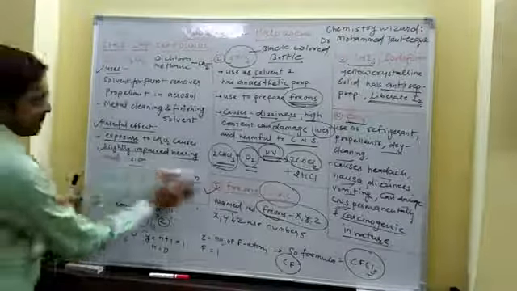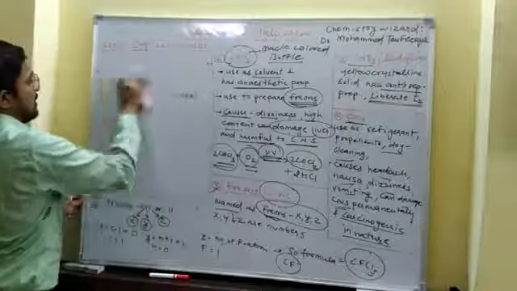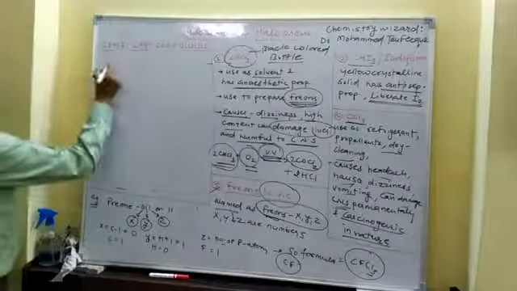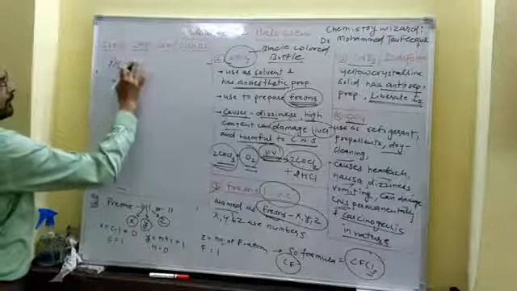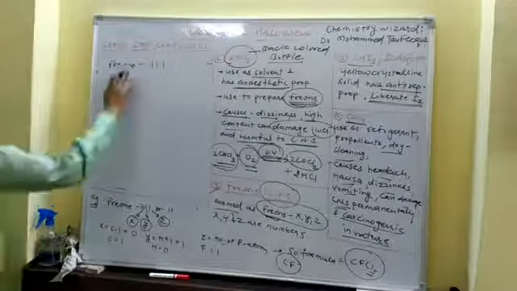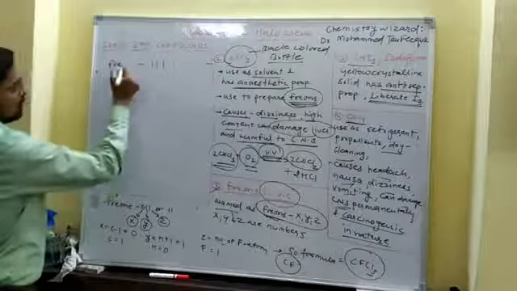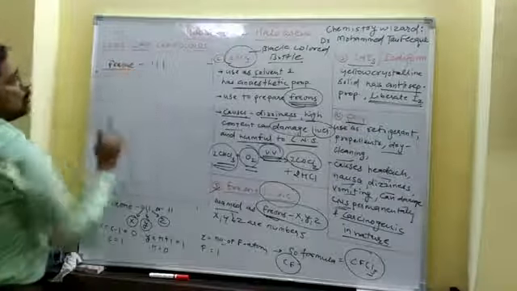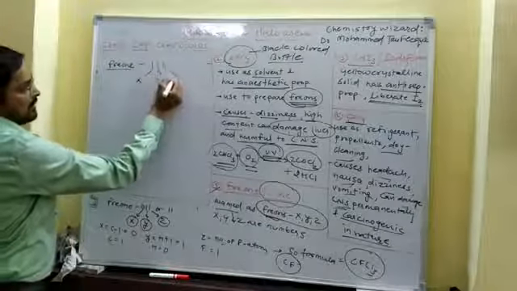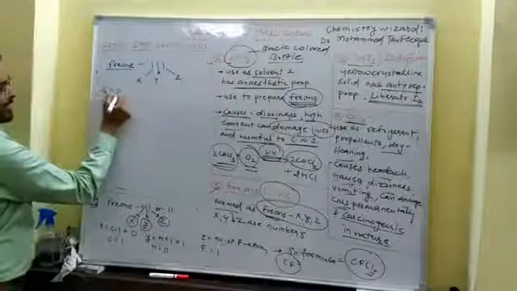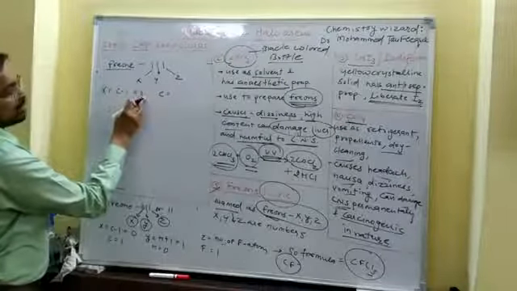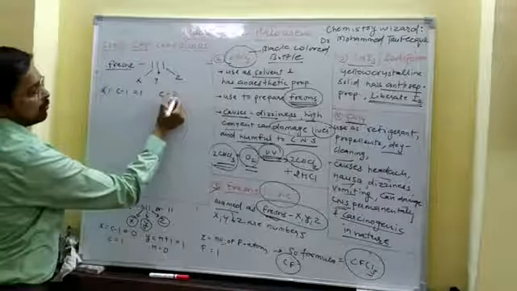Now moving towards some more examples of freon. Let's suppose we have Freon 111. That means this one is X, this one is Y, and this one is Z. Since X is C minus 1 equals 1, what is C? The minus 1 goes to this side, so 1 plus 1 equals 2. The number of carbon is 2.